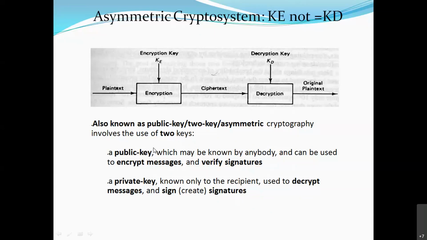Any message encrypted by my public key will be decrypted only by my private key. This public key and private key pair is used for each user. Each user will have two keys, a public key and a private key.